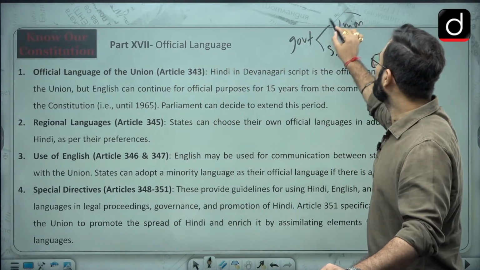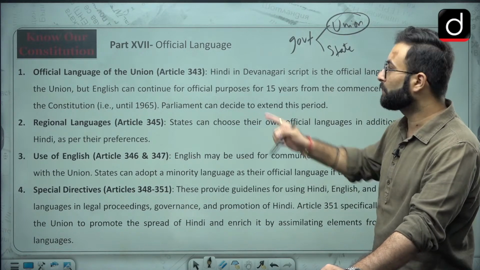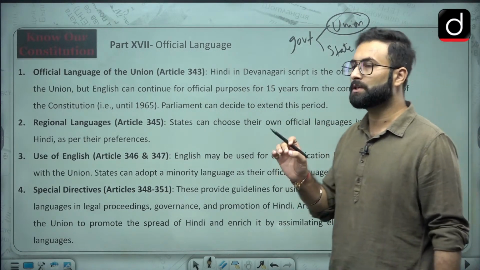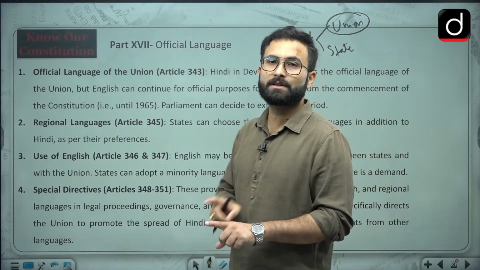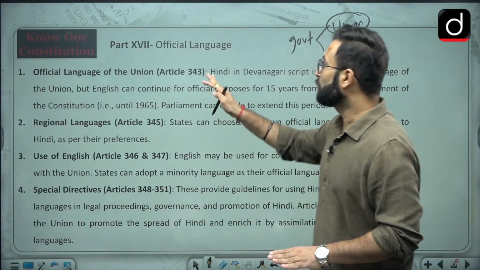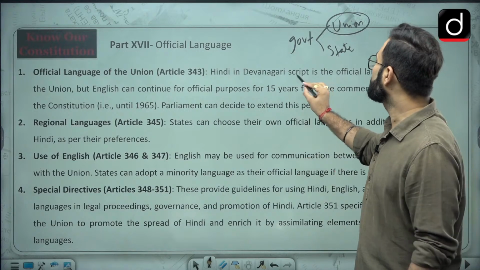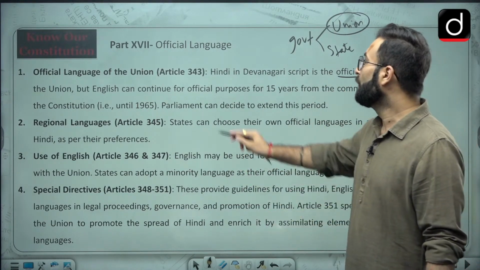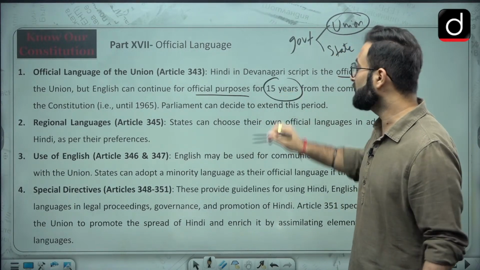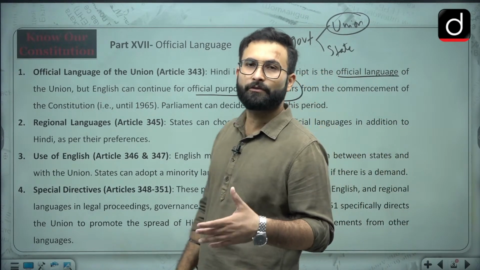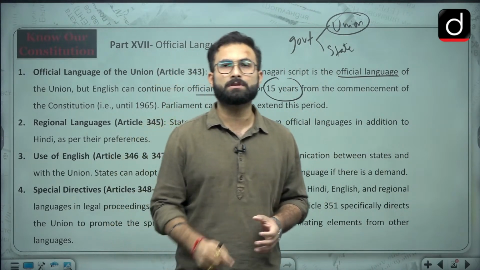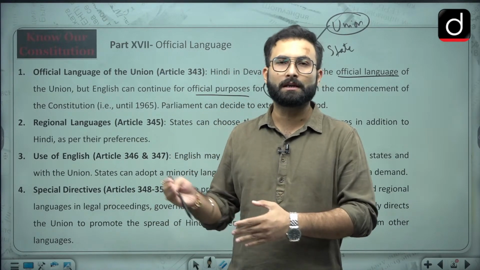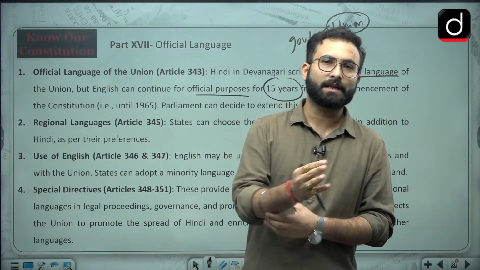When we are talking about the language of the union government, here you can see Hindi in Devanagari script is the official language of the union. Again, it is an official language, not a national language as of now. But English can also continue for official purposes for 15 years. Initially, since almost everything was done in English, because we had British rule in India, they said that they will be continuing English for 15 years. Okay, after that they will decide on that.